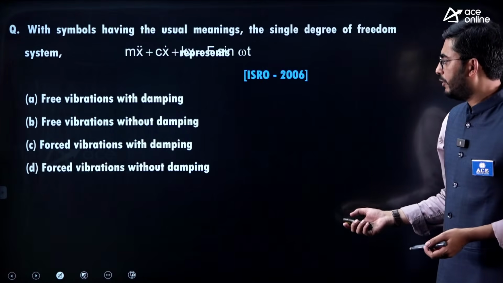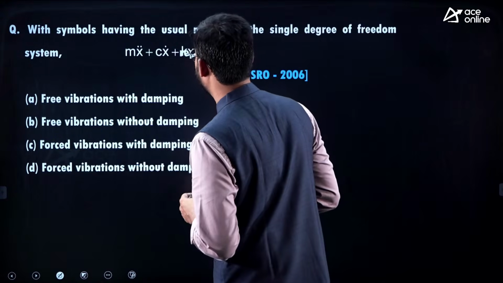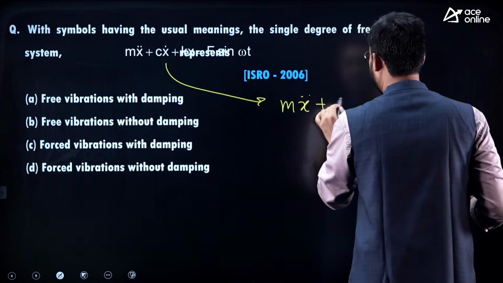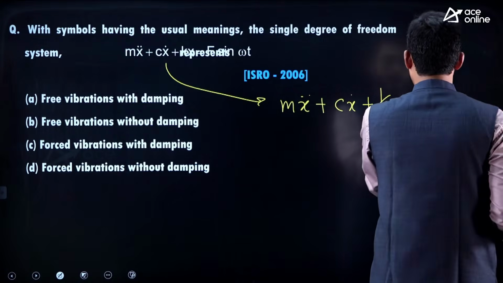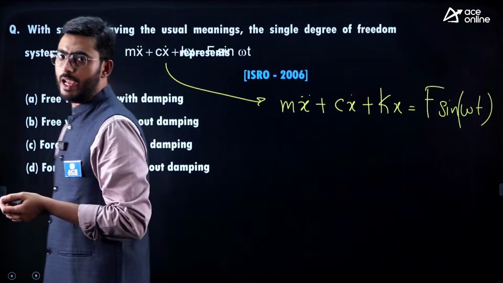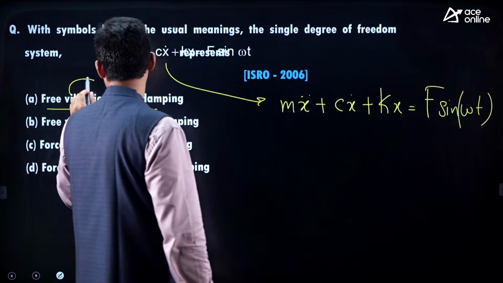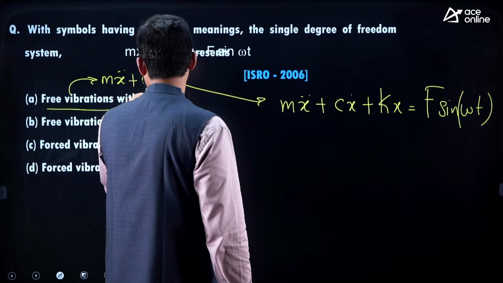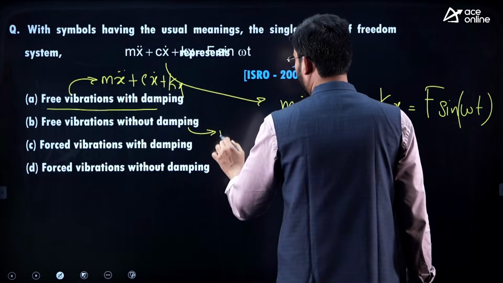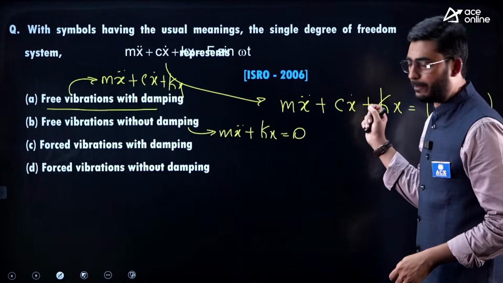Okay. Moving to next question. With the symbols having usual notation, the single degree of freedom system. So here let me just rewrite this equation. m x double dot plus C x dot plus K x is equal to F times sine omega t. This is the equation. And this equation is representing what? Free vibrations with damping? If it is a free vibration with damping, then the equation is m x double dot plus C x dot plus K x equal to 0. And if it is free vibrations without damping, then it is m x double dot plus K x equal to 0. Because C is representing damping.